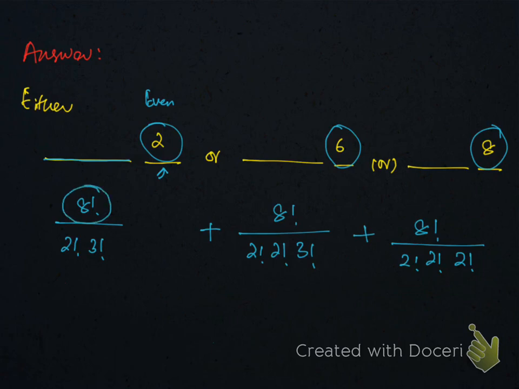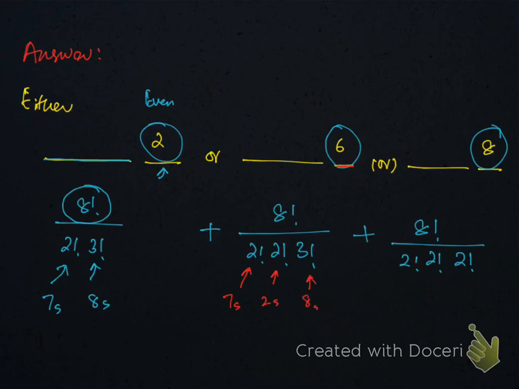So 8 factorial for the remaining, and since we have 2 sevens I guess and 3 8s, 2 factorial is for 2 sevens and 3 factorial is for 3 8s. Well, when we have 6 here, this 2 factorial is for 2 sevens, this is for 2 2s, and this is for 3 8s.